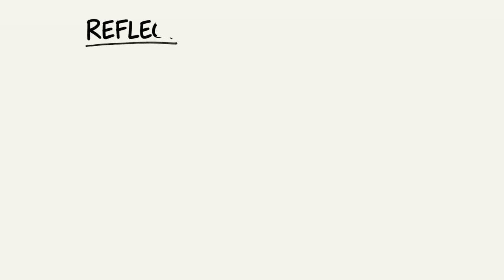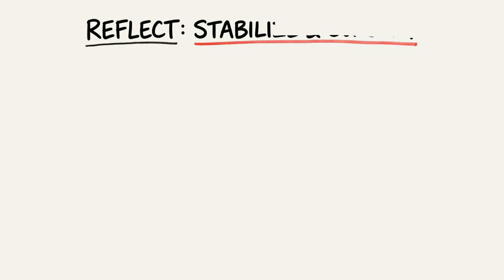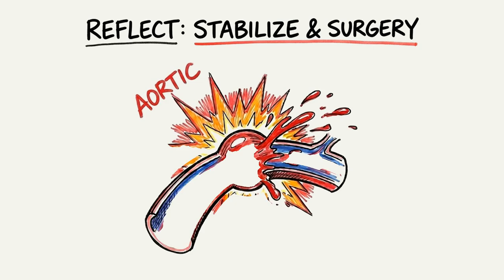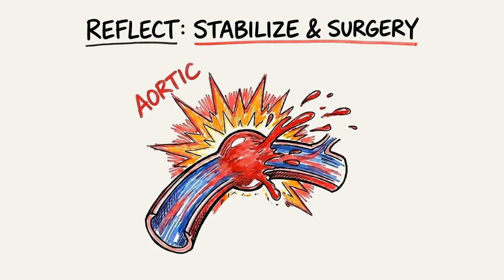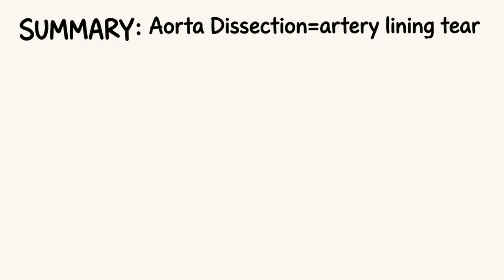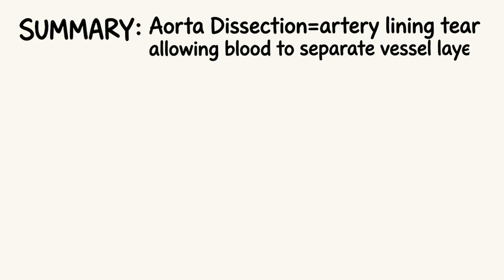Reflect. A dissection can be stabilized with rapid heart rate, blood pressure, and pain control, along with emergency surgery if the patient is a candidate. Without immediate treatment, dissection can quickly progress to full aortic rupture, causing the patient to bleed out within seconds, with no chance of survival.